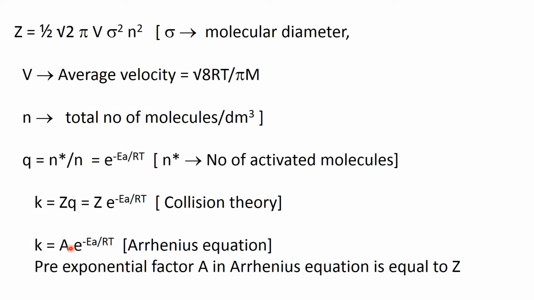Now the equation which is derived from the Arrhenius equation. Arrhenius gave one empirical relation between rate constant and temperature. From this empirical relation, if you derive the equation for rate constant, then K is equal to A e to the power minus EA by RT. A is the pre-exponential factor in the Arrhenius equation, and if we compare these two equations, A is equal to Z.